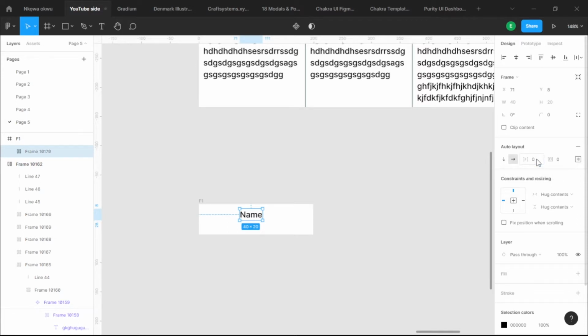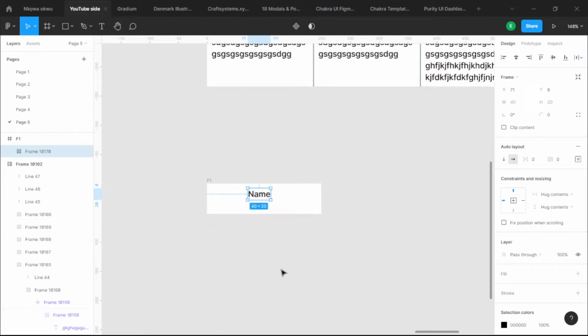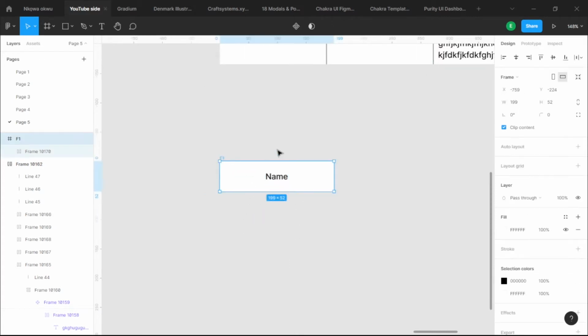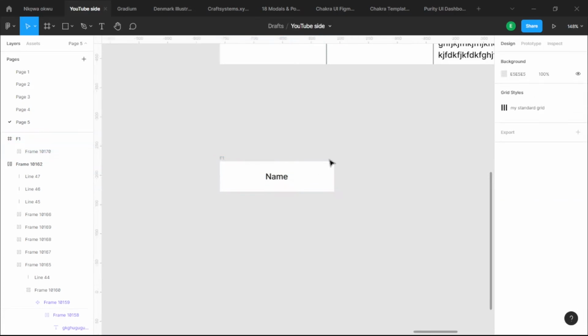You can make this 0, it doesn't matter. Normally you go up here to centralize this and put this in the middle, but for a faster rate of work, I will hit Alt V and Alt H on my keyboard. It's going to automatically centralize it. Now we have F1 with a name inside, exactly where we want it to be.